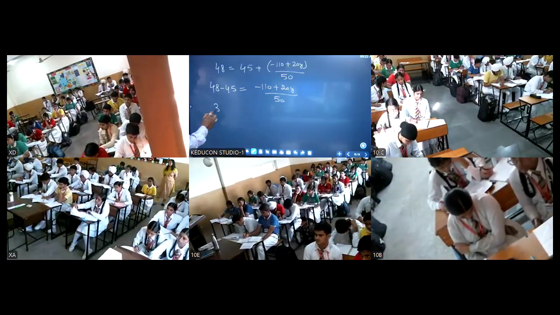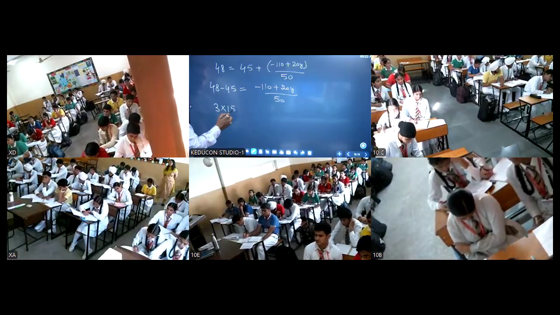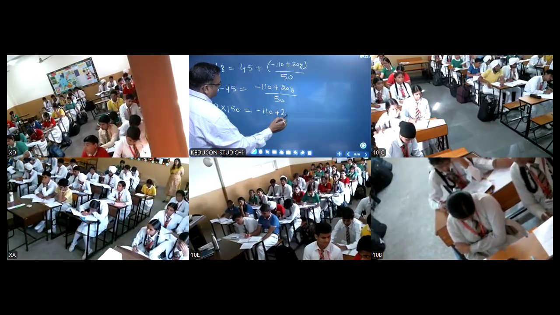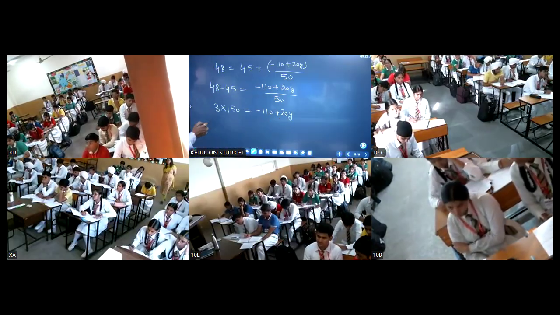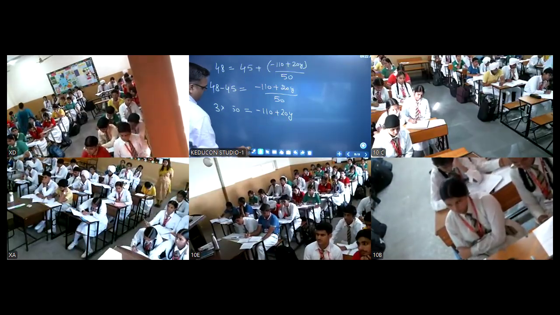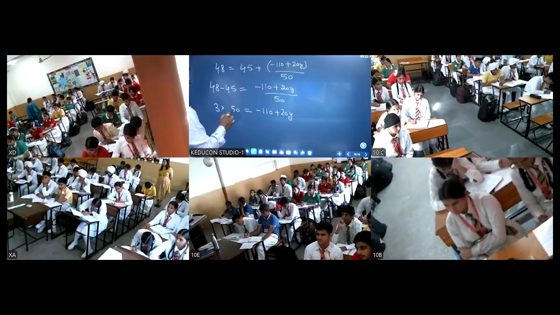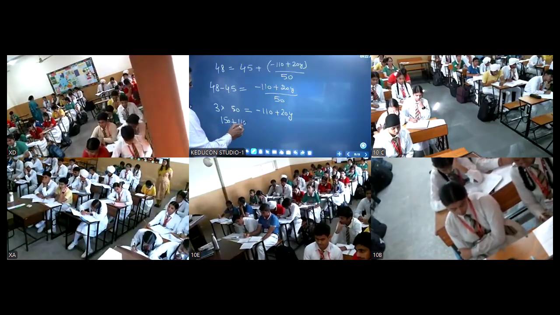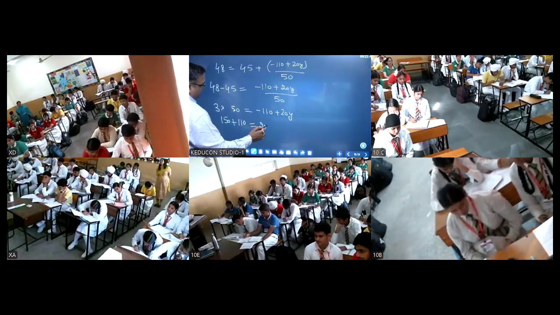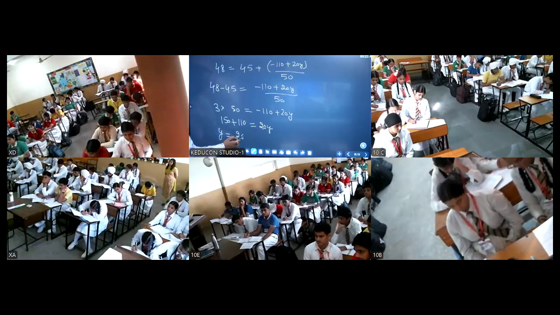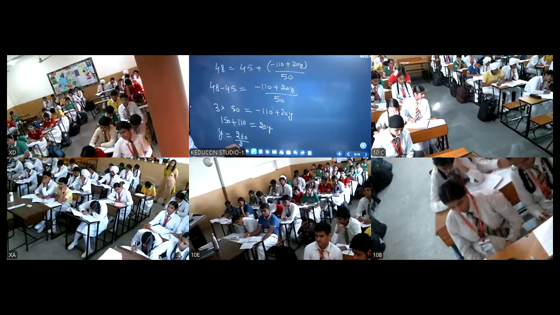So this becomes 3 into 50. So 150 plus 110 equal to 20y. So y will be equal to, students, 260 by 20.